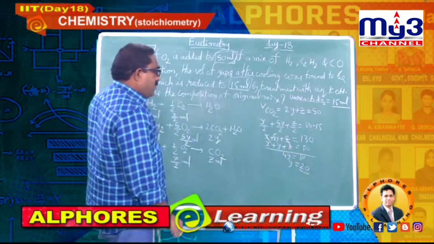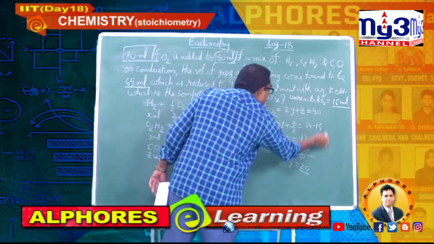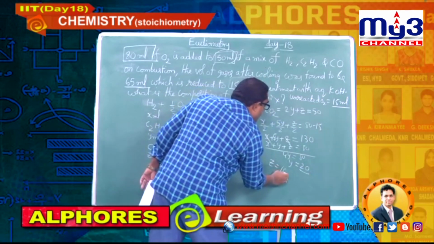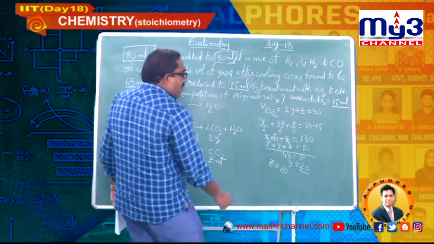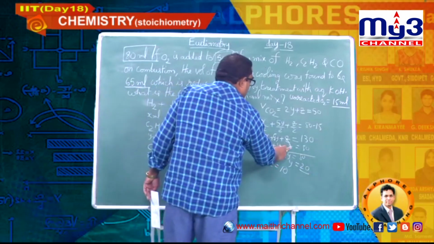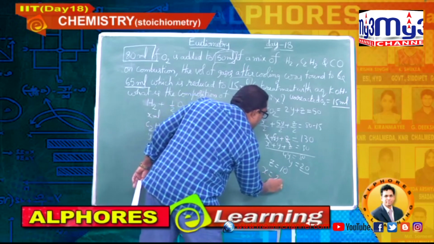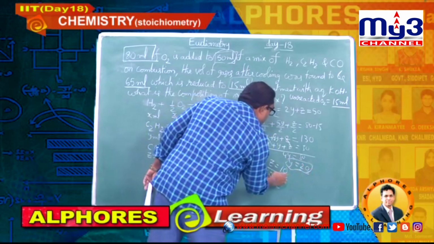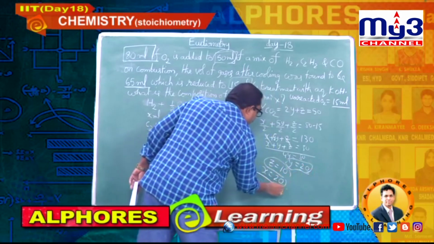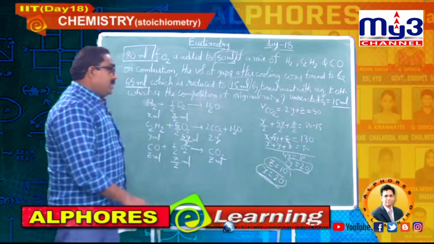y equal to 20. So immediately you can substitute here, you will get z equal to 10. y equal to 20, z equal to 10, 30, remaining x is also equal to 20. So finally you got x as well as y and also z.